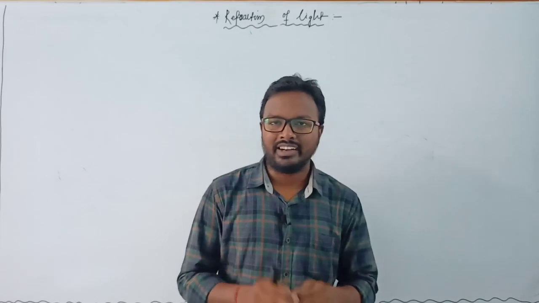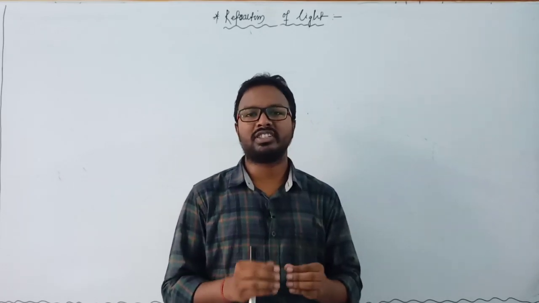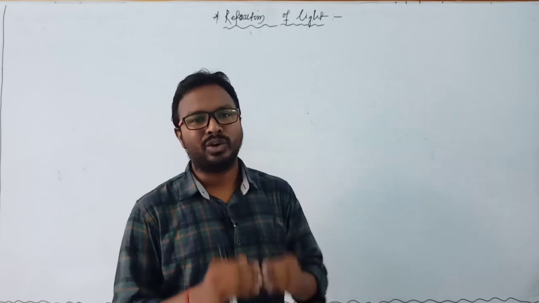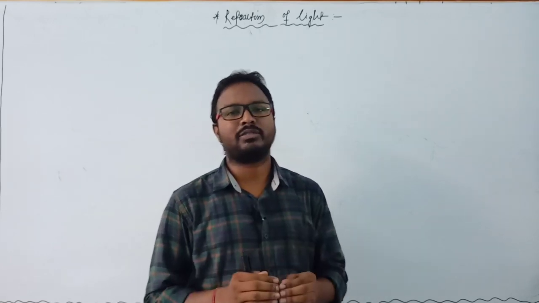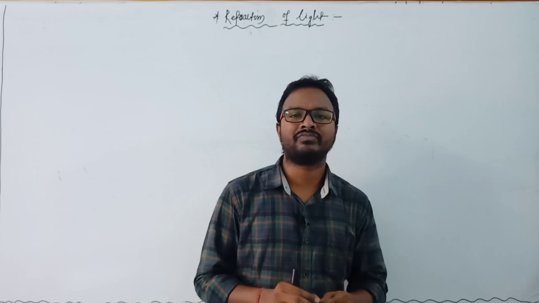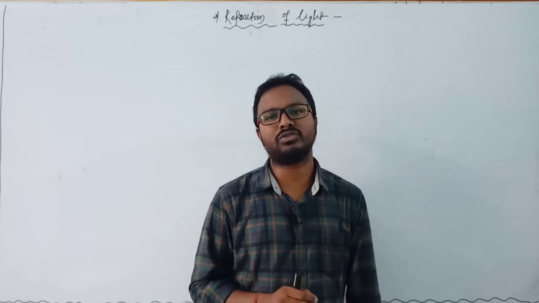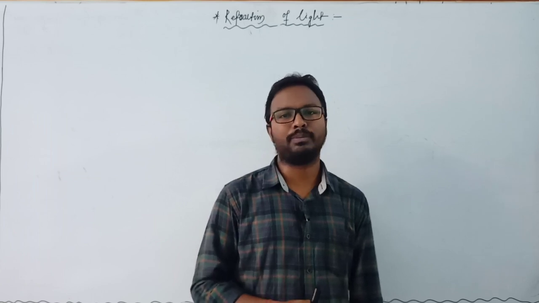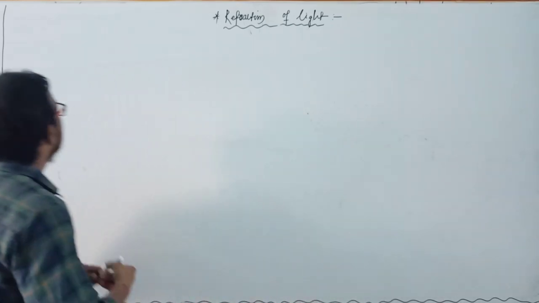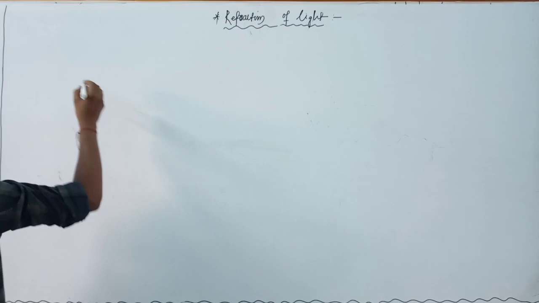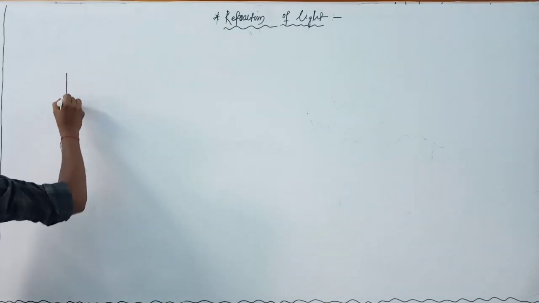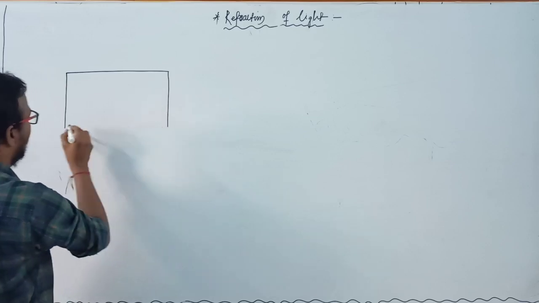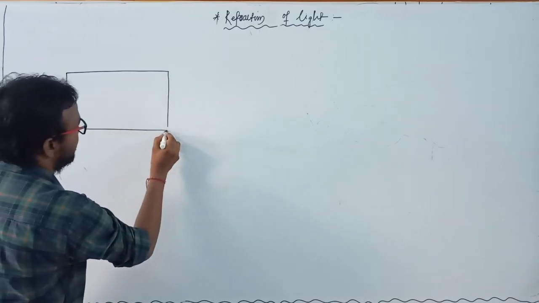That means it is the phenomenon, the process of changing of path of light when a light ray travels from one transparent medium to another transparent medium, is known as refraction of light. So suppose there are two transparent media. Suppose this is the diagram and this is one medium.